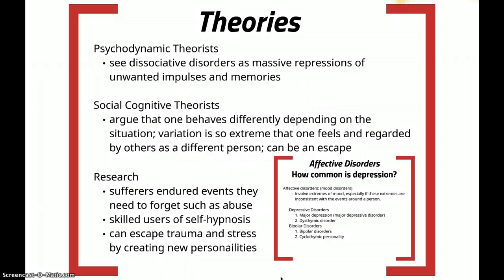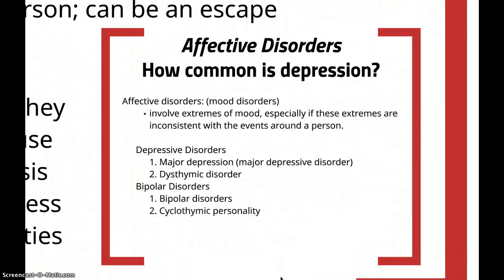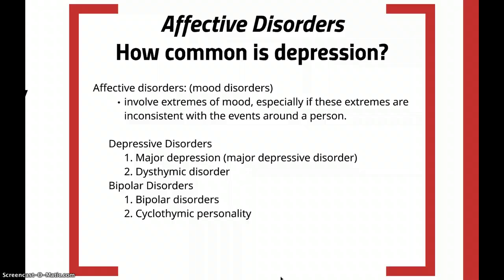The next one is affective disorders. We wonder, how common is depression? Affective disorders, also called mood disorders because the word affect refers to mood, involve extremes of mood, especially if these extremes are inconsistent with the events around a person. We'll take a look at depressive disorders, and there we have major depression and dysthymic disorder, and bipolar disorders. And within that category, there's bipolar disorders and cyclothymic personality.